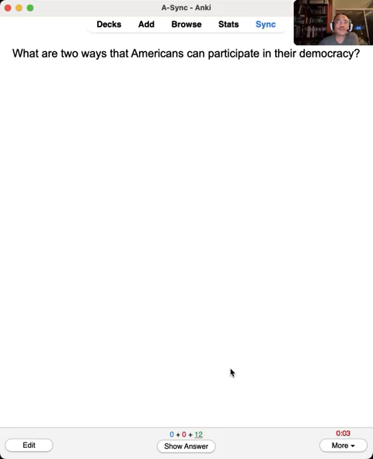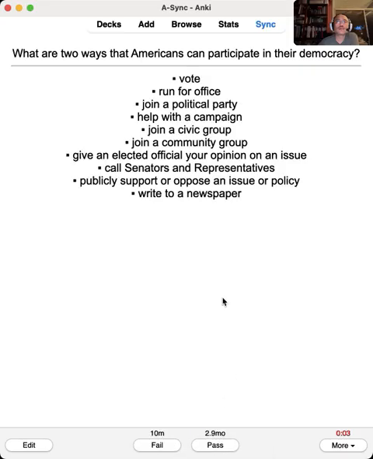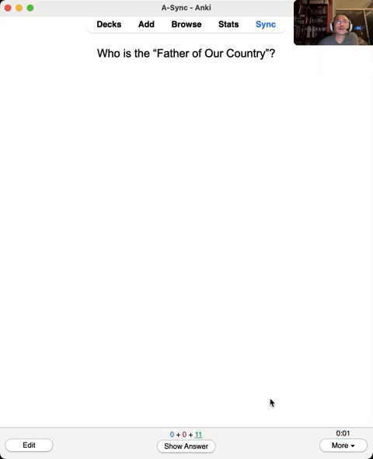Run for office, vote in a federal election, join a political party. Who is the father of our country? George Washington.